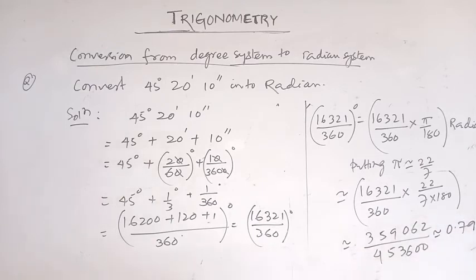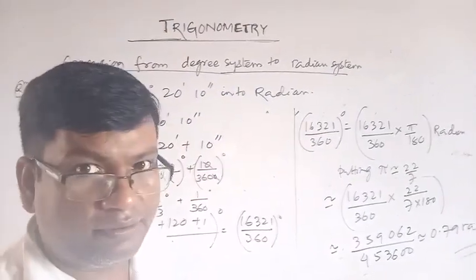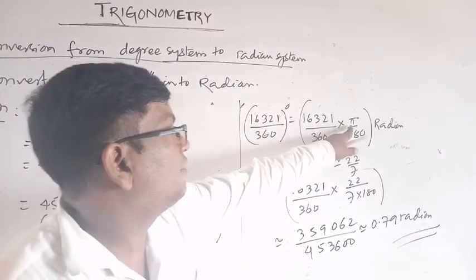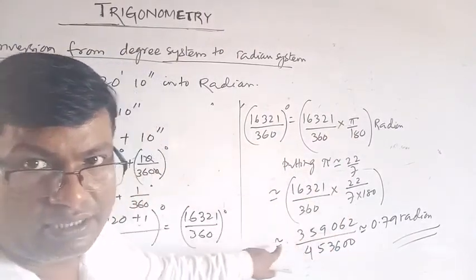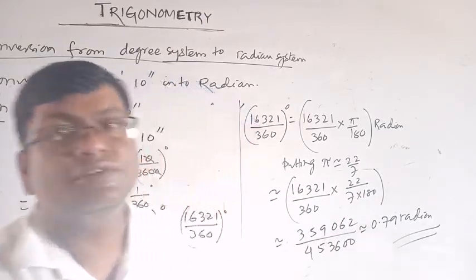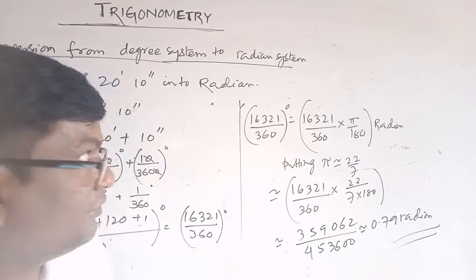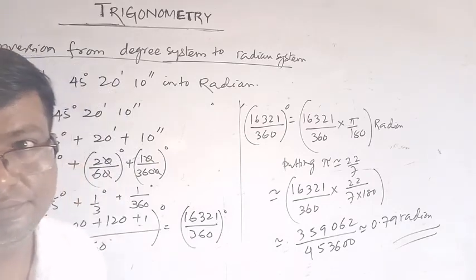Finally, putting the value of pi as 22/7 and calculating, we get 0.79 radian. Clear? This is the conversion of the degree system to the radian system.